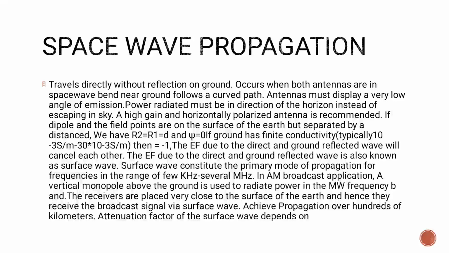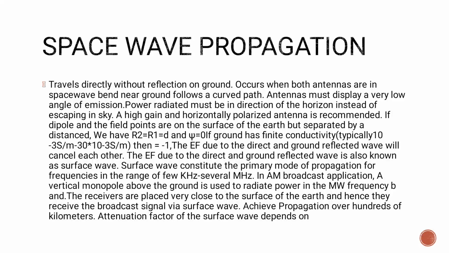If the dipole and the field point are on the surface of the earth but separated by a distance, we have R2 equal to R1 equal to d, and psi equal to 0. If the ground has finite conductivity, then the reflection coefficient is equal to -1. The EF due to the direct and ground reflected waves will cancel each other. The EF due to the direct and ground reflected wave is also known as the surface wave.